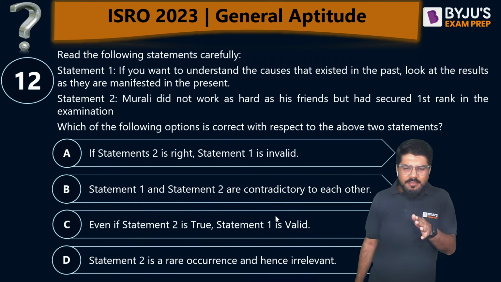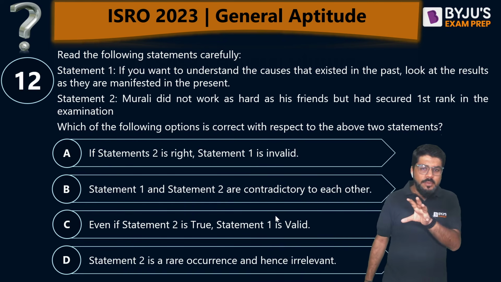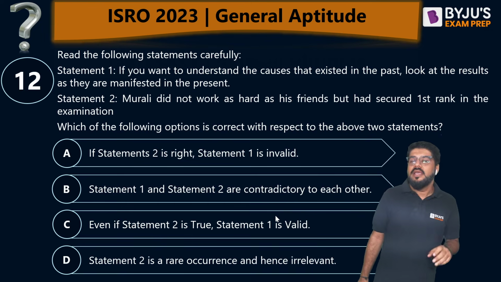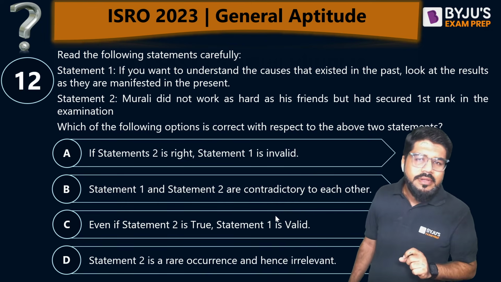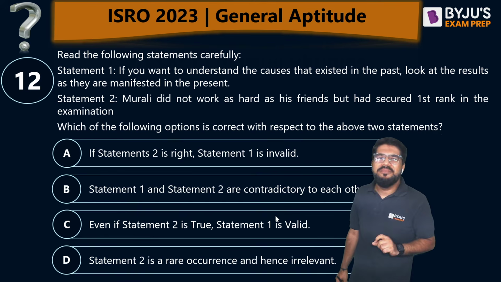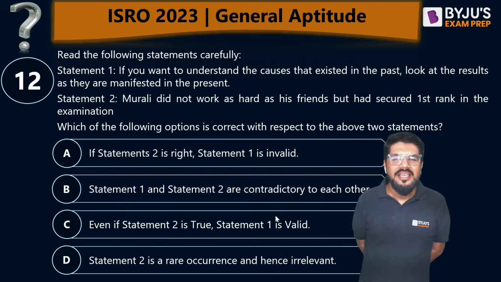So if statement 2 is valid, can I say statement 1 is invalid? Listen to me. Or can I say statement 1 and 2 are contradictory to each other? See, Murli secured first rank in the examination. Which examination? Think about your university examinations. Sir, I'll give you a very clear example. Think about your university examinations. There are several students who secure first rank.